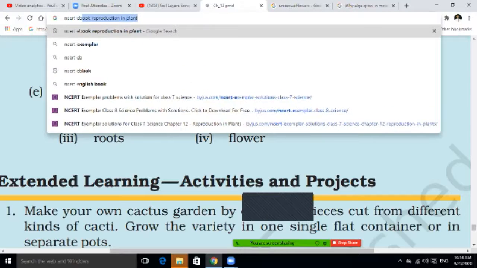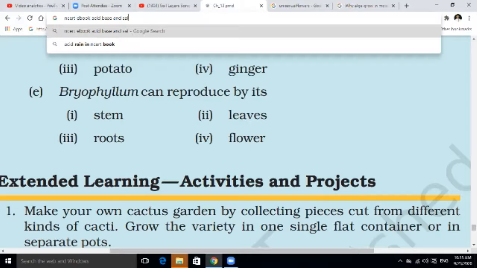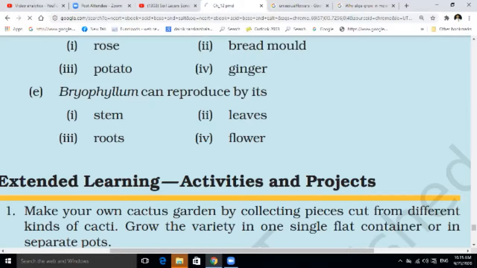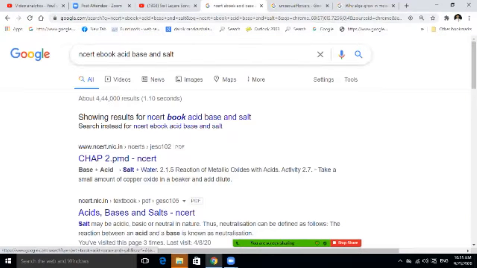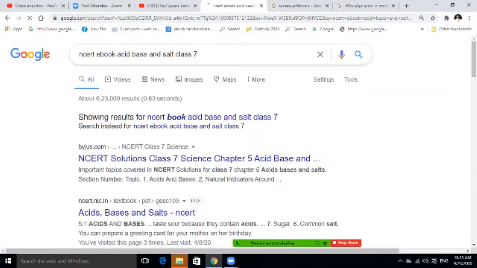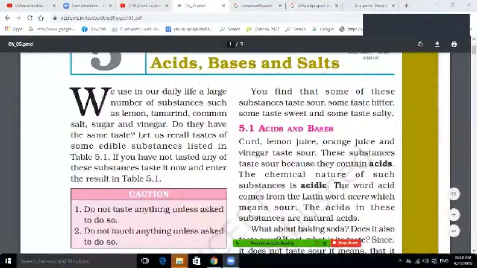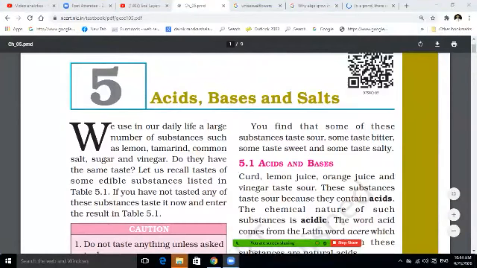NCERT ebook, acid, base, and salt, Class 7. Till then I am just taking some questions from the students. That is the new chapter, acids and bases.